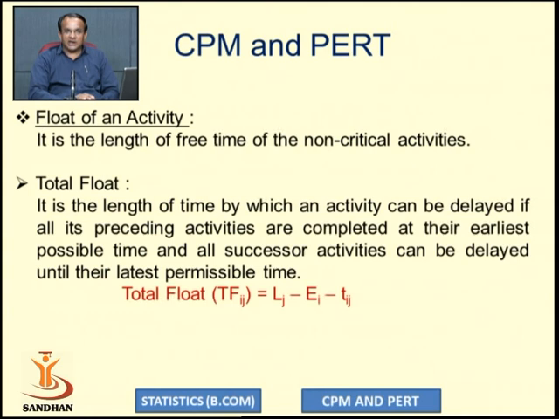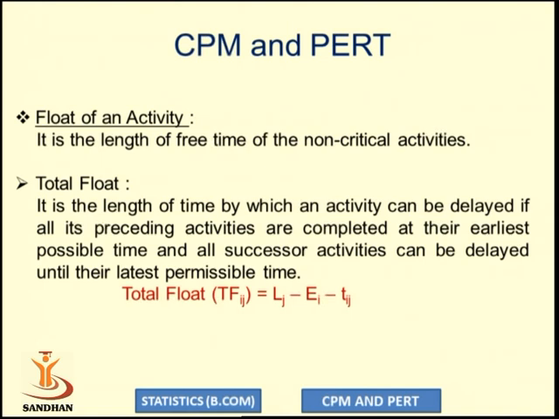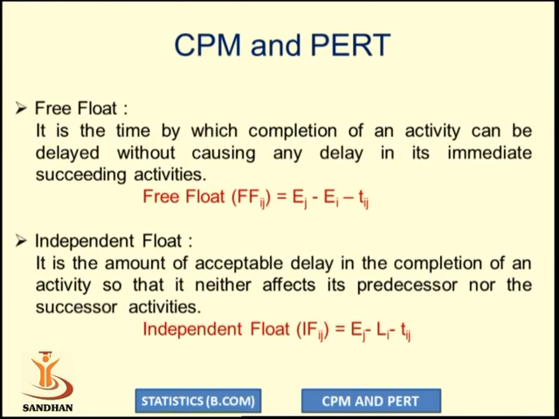It is calculated using Lj minus Ei minus Tij. For an activity ij, the earliest occurrence time should be subtracted from the latest occurrence time, and the duration is also subtracted from the resulting value. We then get the total float TFij.